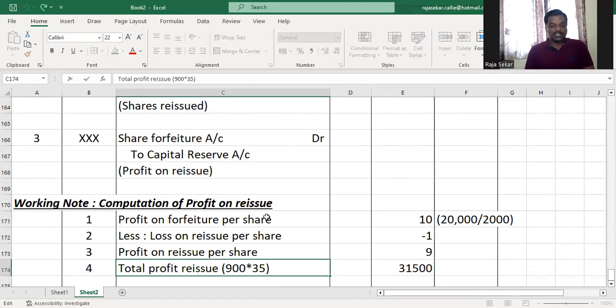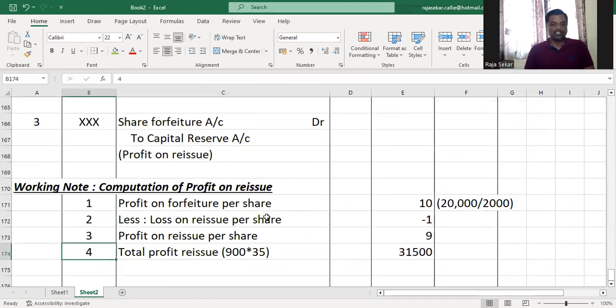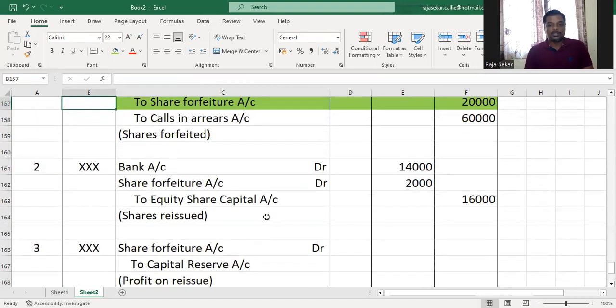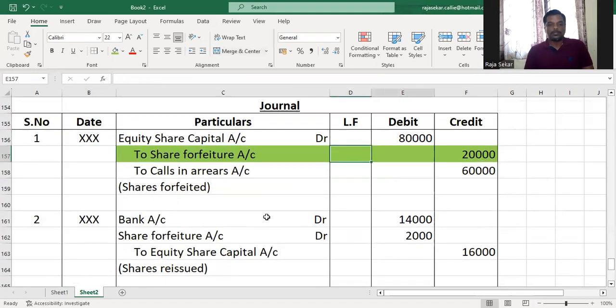The number of shares reissued. What is the total number of shares? Oh my God, my dear children. Oh, I'm correct. Yeah, I'm correct. No problem.